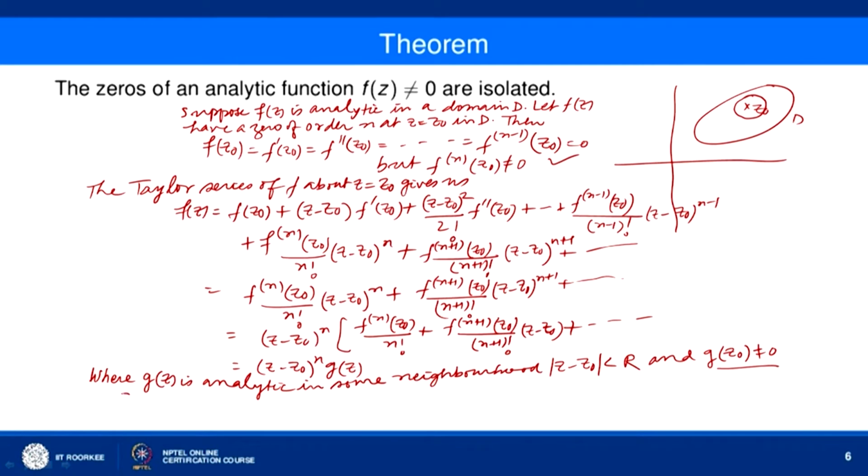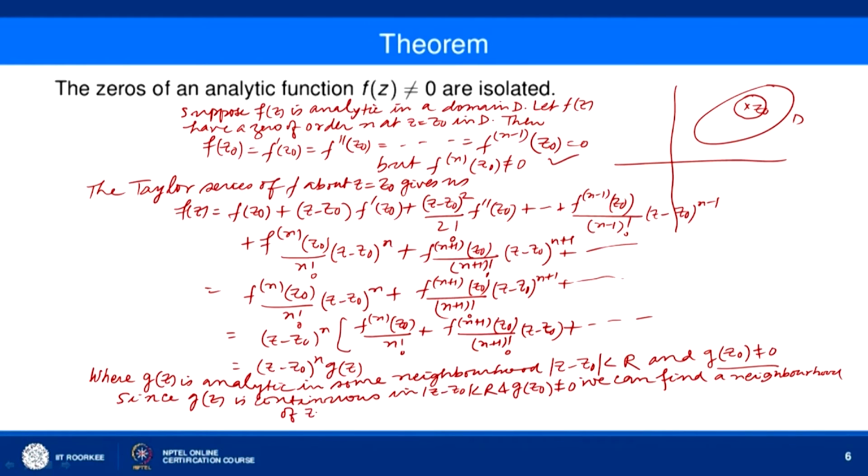Since g(z) is continuous in |z − z₀| < r, and g(z₀) is not equal to 0, we can find a neighborhood of z₀ such that g(z) is not equal to 0 for any z in this neighborhood.